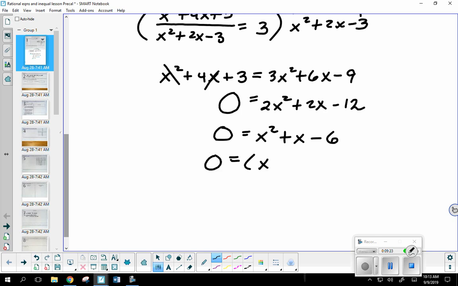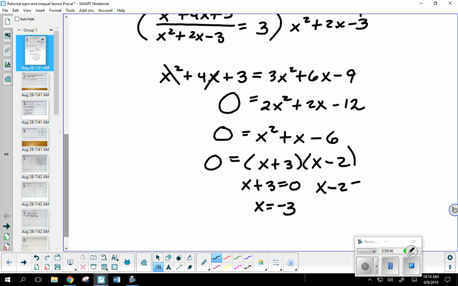Okay, so I'd have a plus 3 and then a negative 2. Would everybody agree? Okay. And then how do I use that to get my answers? Yeah, set them equal to 0, my zero product property. So if x plus 3 equals 0, I have x equals negative 3. If x minus 2 equals 0, well, then I got x equals 2.